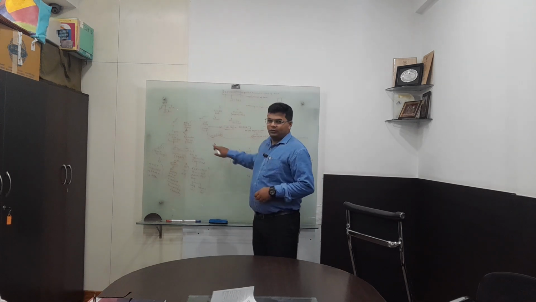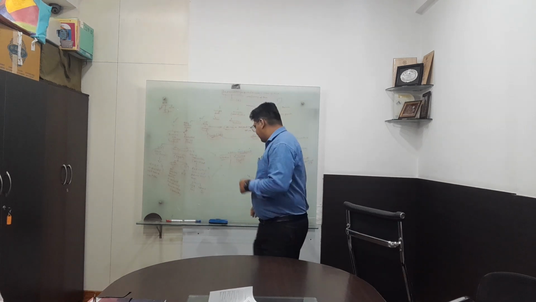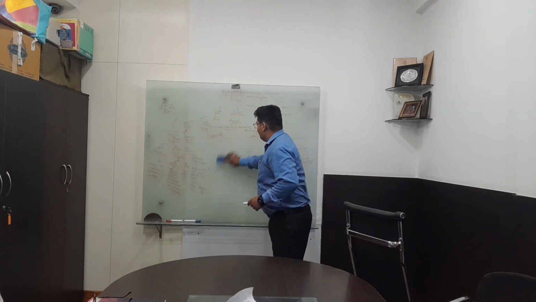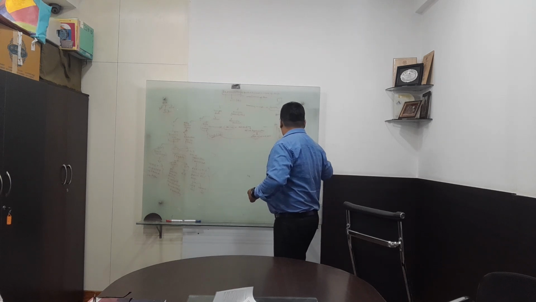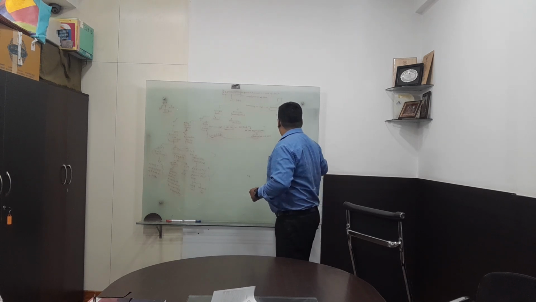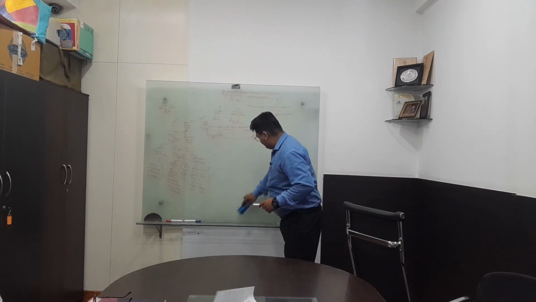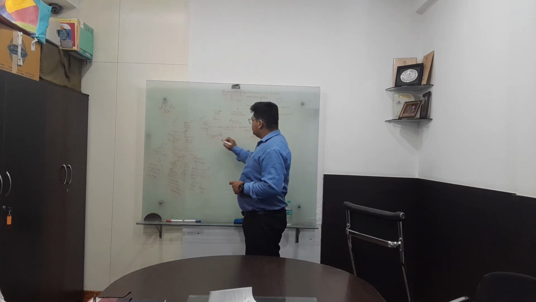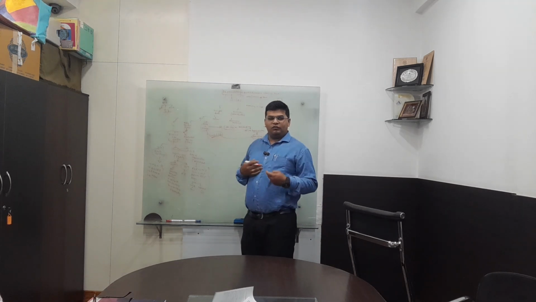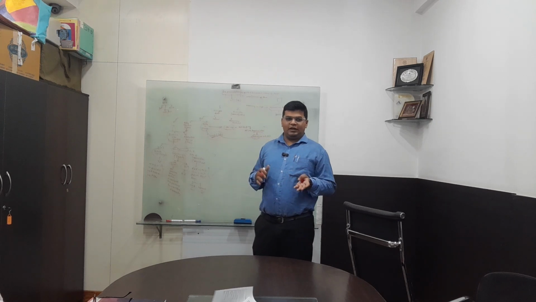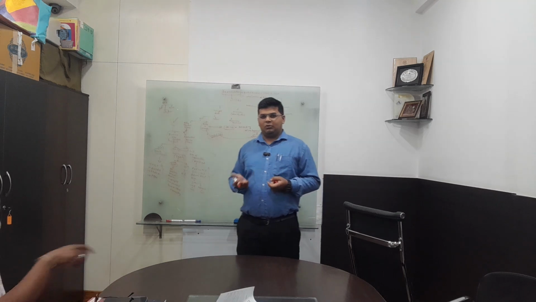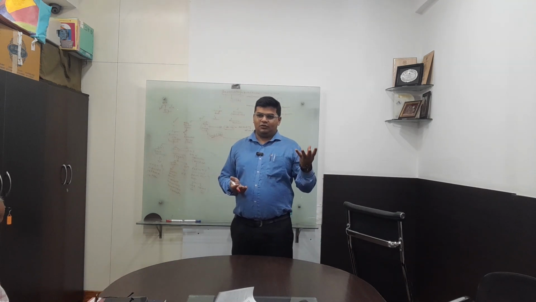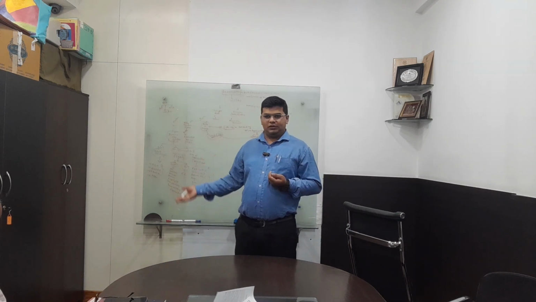So in Schedule 2, they have given useful life. If they give useful life, I have to convert my useful life to depreciable rates, because depreciation amount is nothing but the value of the asset multiplied by the depreciation rate.